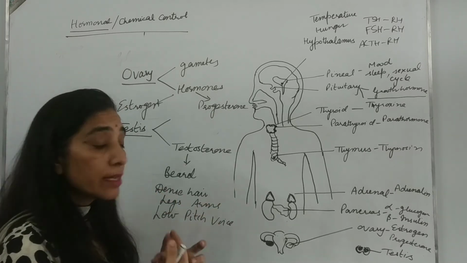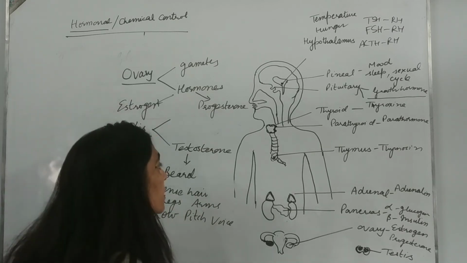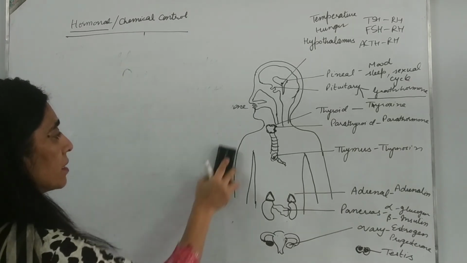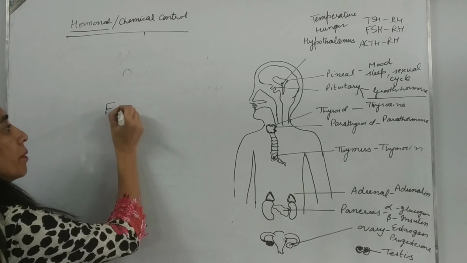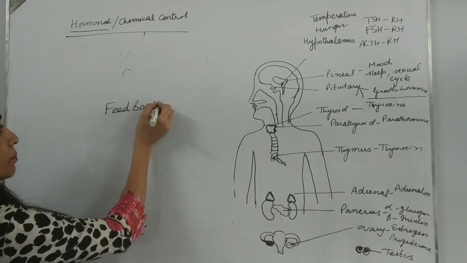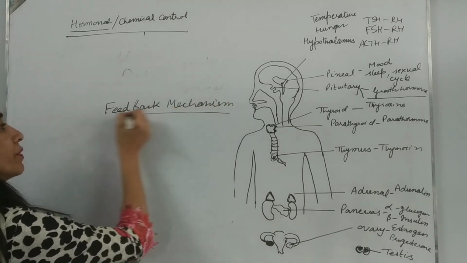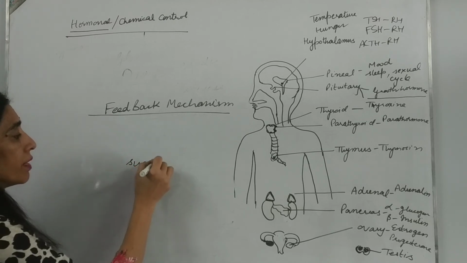Now, is there any control over these hormones? Yes, definitely. There is control over these hormones. That mechanism is known as the feedback mechanism. Suppose the sugar level